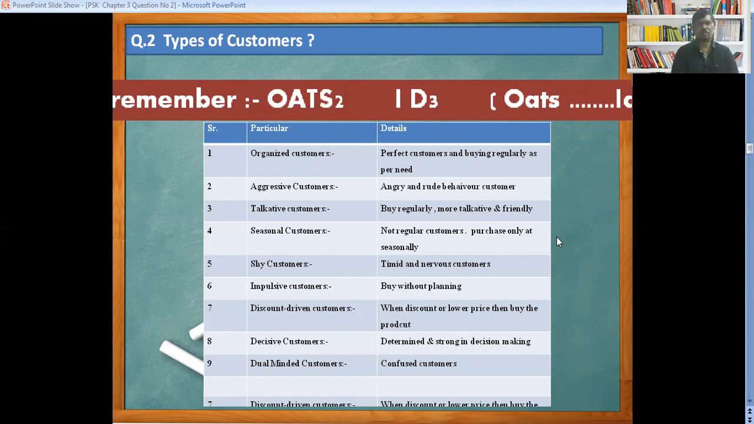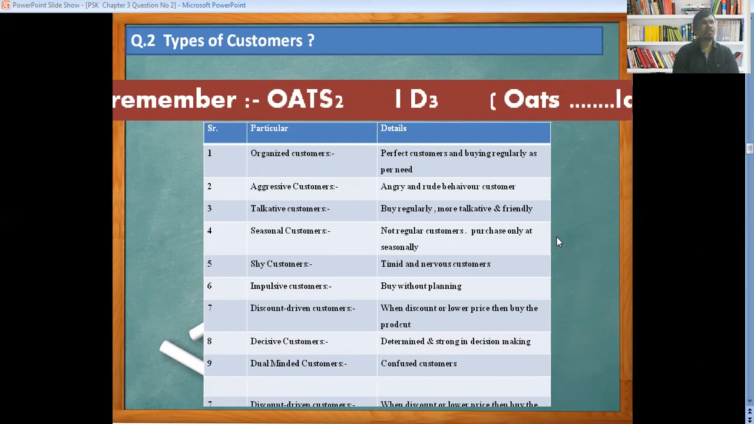Then the talkative customer. This is also one of the regular customers, but the nature of this customer is totally different. They buy regularly, are more talkative and friendly in nature. The fourth one is the seasonal customer, not a regular customer, purchasing only occasionally or seasonally.